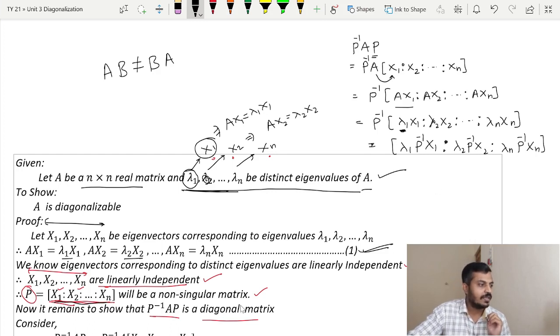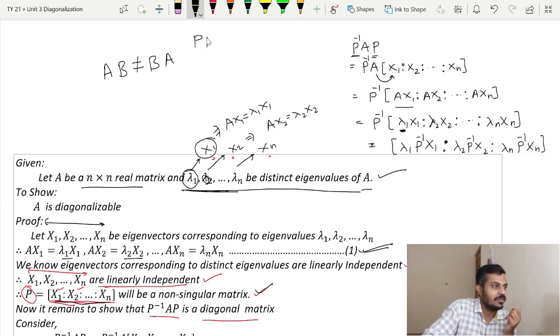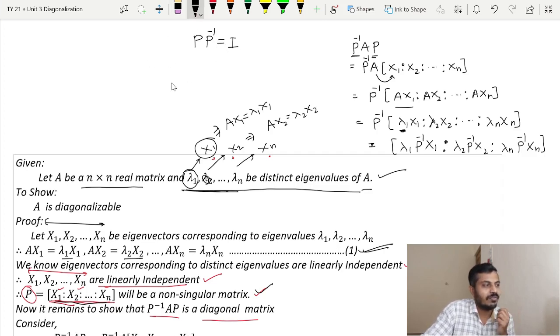Now note one thing. Since P is a non-singular matrix, non-singular matrix means its determinant is non-zero, therefore its inverse will exist, right? And we are calling the inverse of P as P inverse. And you know the property satisfied by the inverse of a matrix: P into P inverse is equal to I. Now let me think whether I will need P inverse P equal to I. Two things will happen, right?